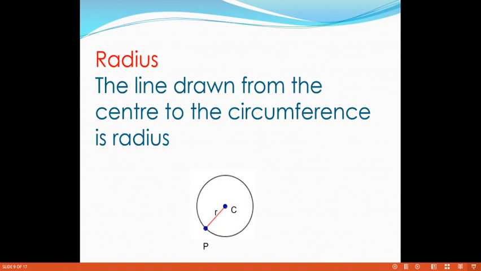The line drawn from the center to the circumference. What is the center? C. The point on the circumference is P. The line joining CP is called the radius. Once again, repeating the radius definition: the line drawn from the center to the circumference is called the radius.